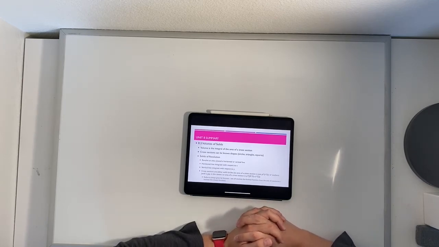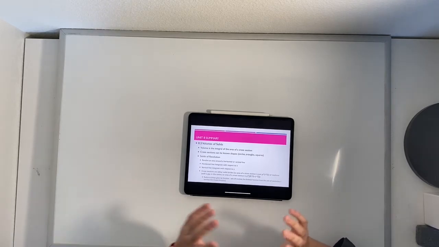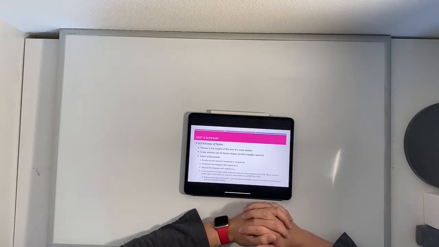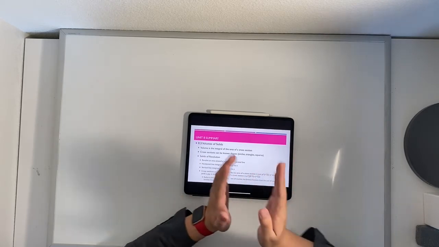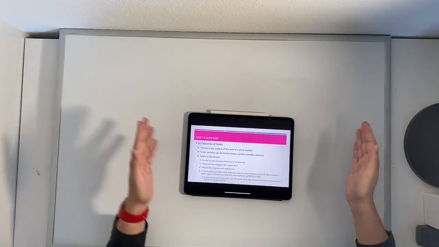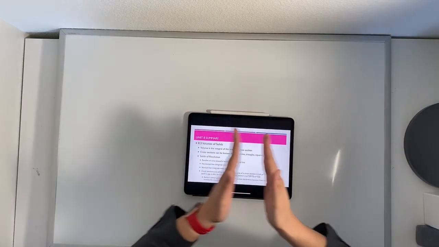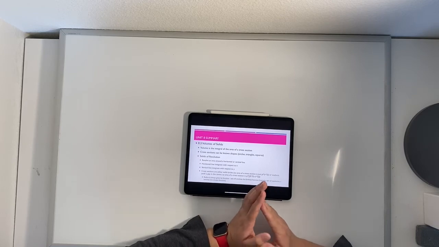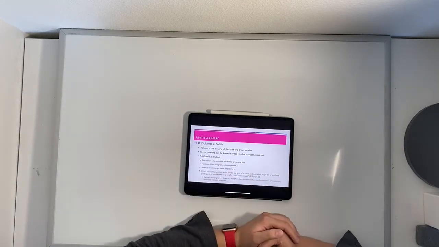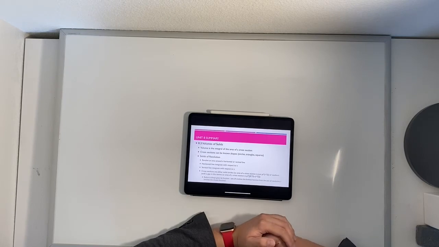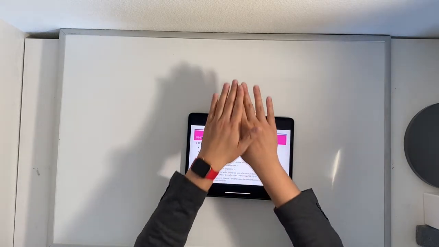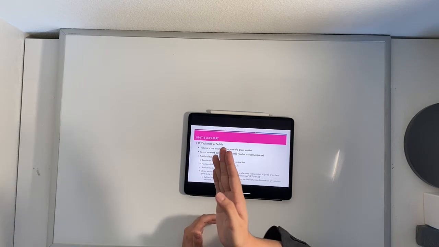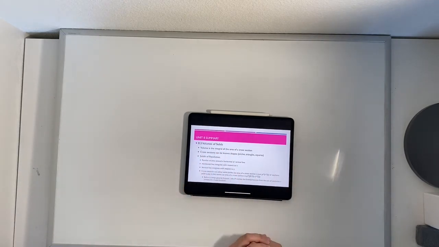So 8.3 was all about volumes of solids. Volume is just the integral of the area of a cross-section of our shape. If we take an infinite number of those areas of cross-sections and add them together, we should get our full volume. We started by talking about what happens when cross-sections are known, basic shapes like triangles or squares or circles. That's given some base, and then we're told that the cross sections are some certain shape.